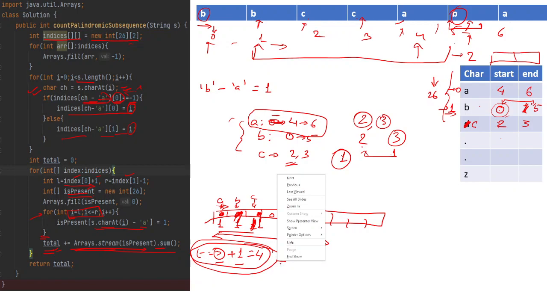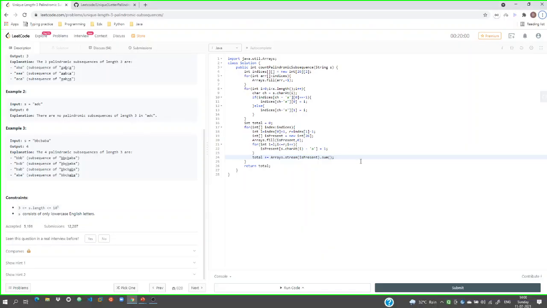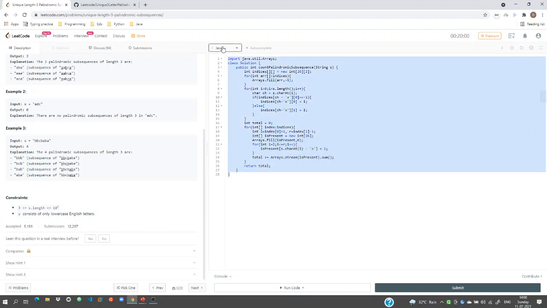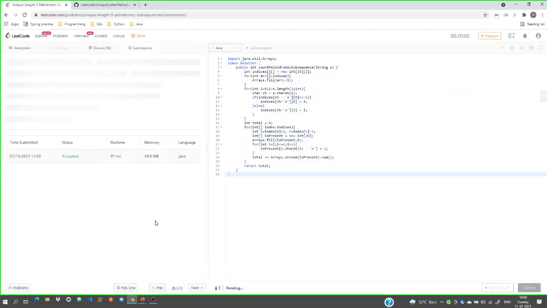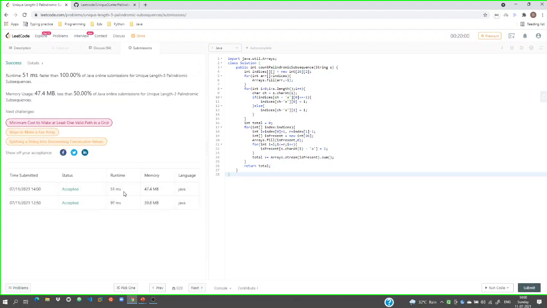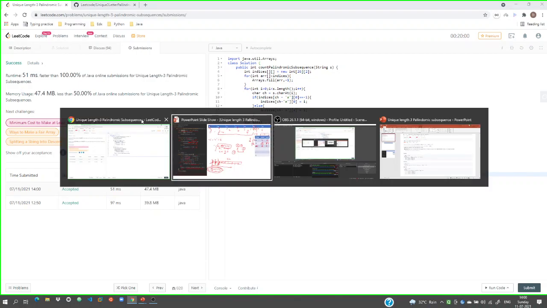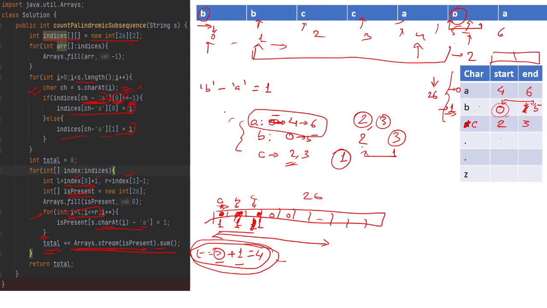Let me submit this code as well. So you see this is the same code I have provided here. Let me submit it. Hope it should run. Yeah, see, it has run. And this particular code, the link for this code, will be provided in the description.